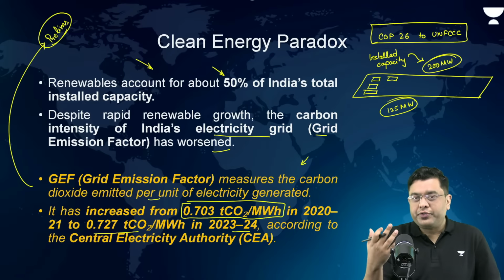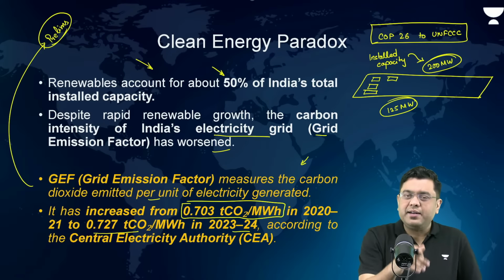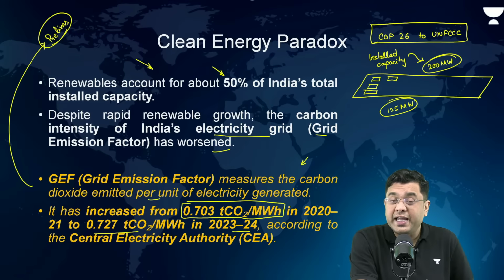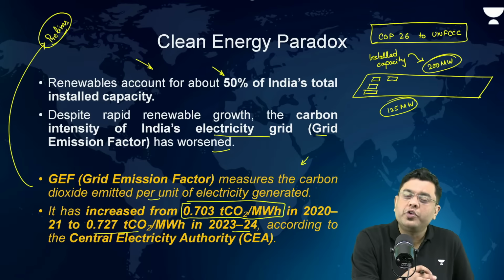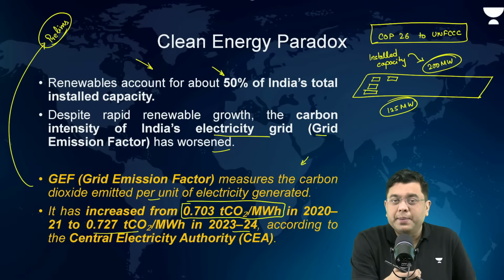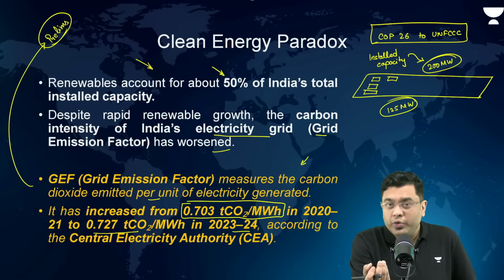Right. As was also discussed in Saturday's monthly current affairs, the production gap report has highlighted that countries like India aim to further increase the utilization of coal as compared to what was their plan in 2023. So the planned utilization of energy resources like coal is set to increase.